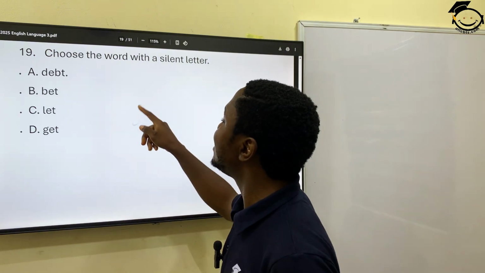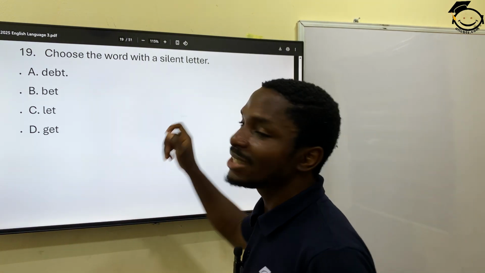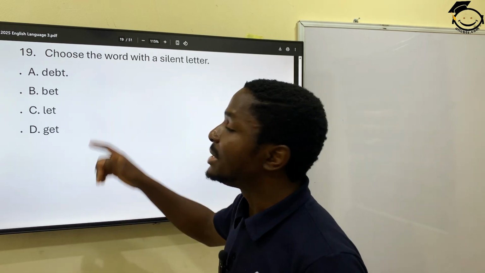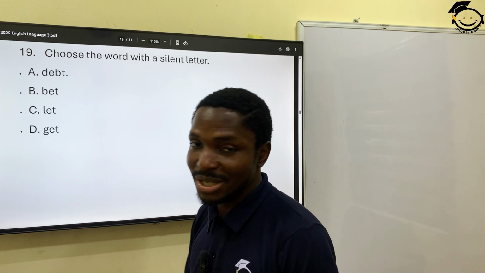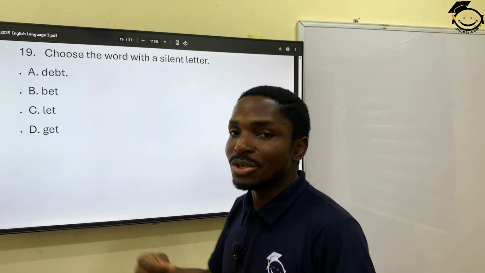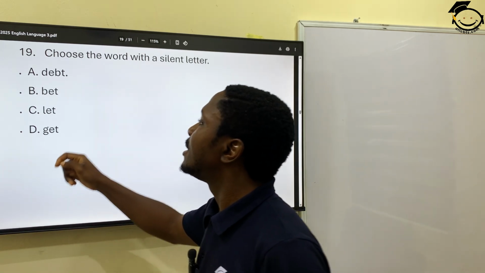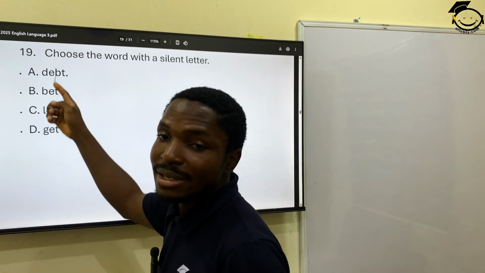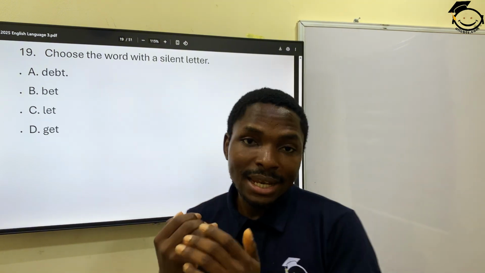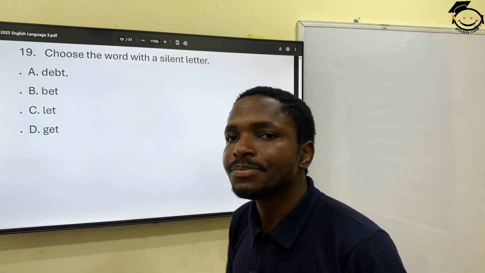It's pronounced as debt, not de-bt. When you say it with the B, you force B to show up, which is not supposed to be. So this is debt, bet, let, get. The B here is actually silent. So it's the correct option.